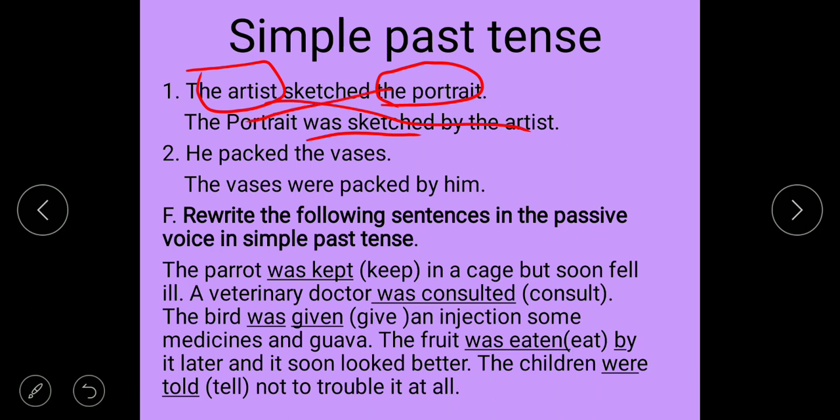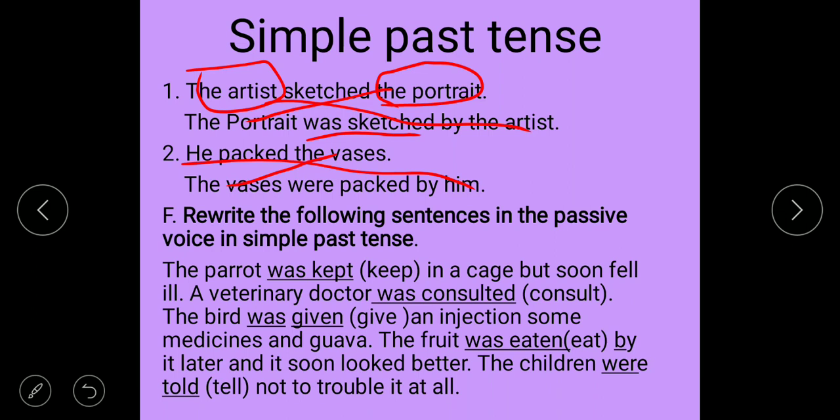The portrait, sketched. By reading sketched, understand that it is in past tense, so we write was. The portrait was sketched by the artist. He packed the vases. The vases will come first. In place of he we have to use him. The vases were packed by him.